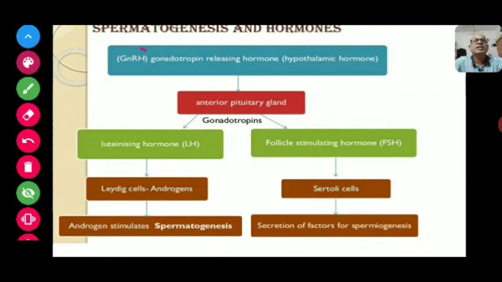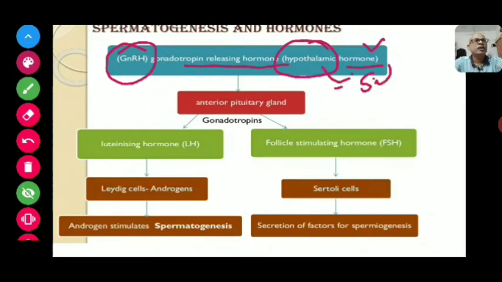First one is GnRH, that is gonadotropin releasing hormone. This is a hypothalamic hormone. It is released from the hypothalamus, so it can be called the super master gland.